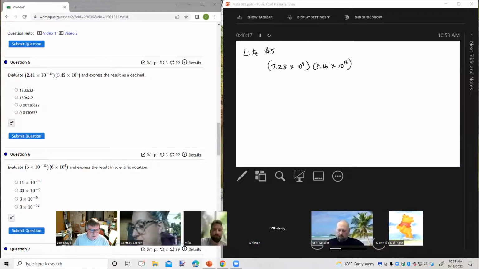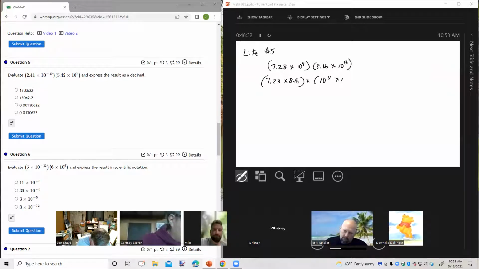Evaluate and express the result as a decimal. So here, we're not concerned about scientific notation. However, in my calculator, I'm still going to put these 2 numbers together and then multiply them. 7.23 times 8.16, and I get 58.9968. Okay, and that's going to be times 10 to the 17th power.